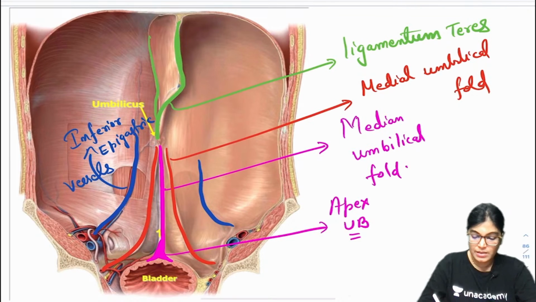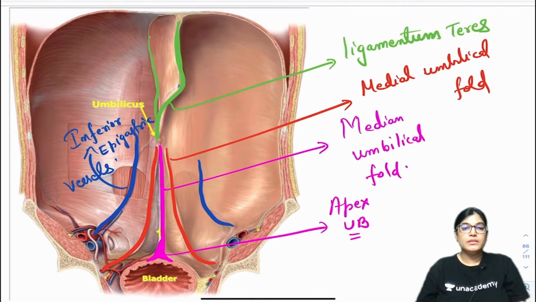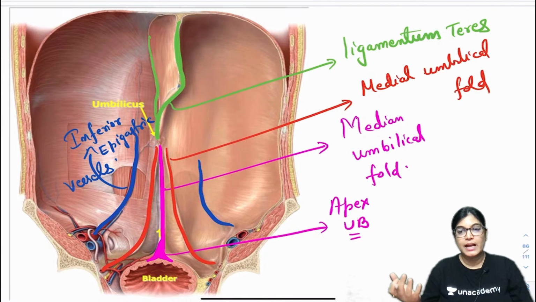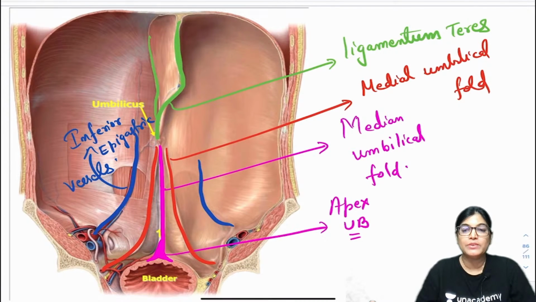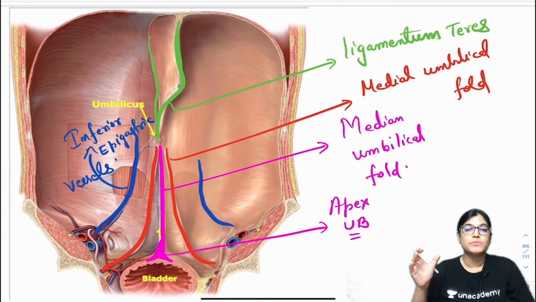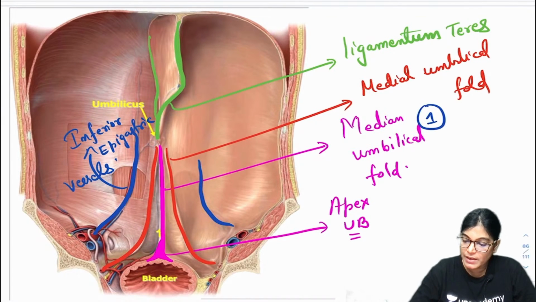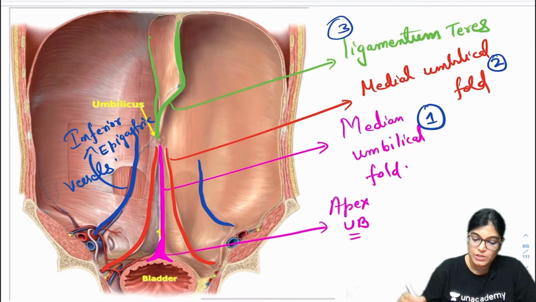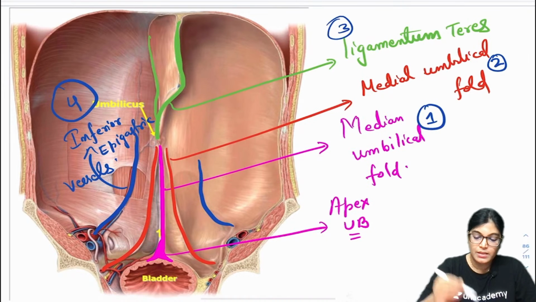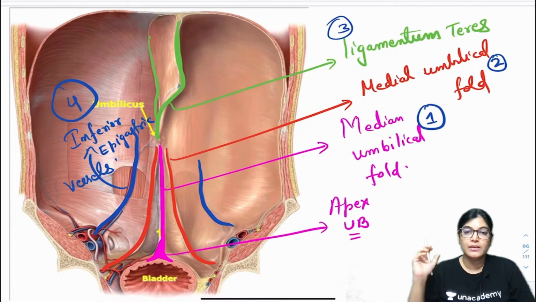So when you see the anterior abdominal wall from the posterior aspect, you can see the following folds. You can see the median umbilical fold, two medial umbilical folds, the ligamentum teres fold, and also the lateral umbilical fold that contains inferior epigastric vessels.